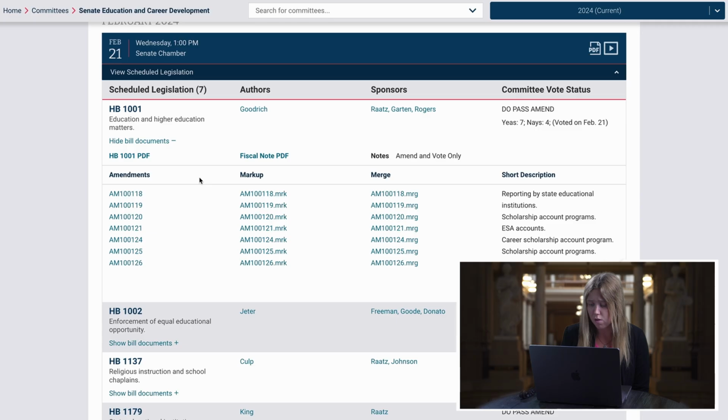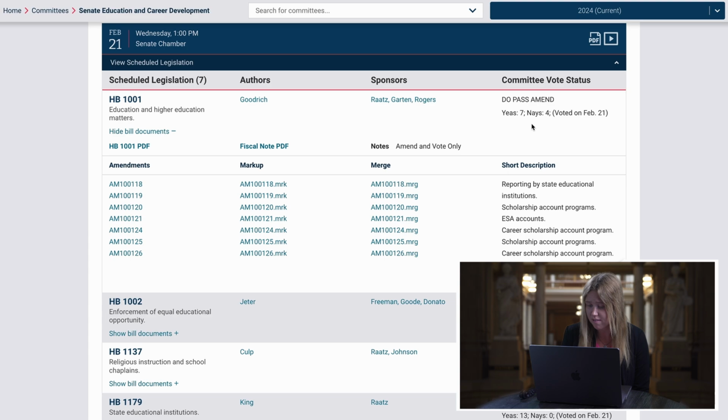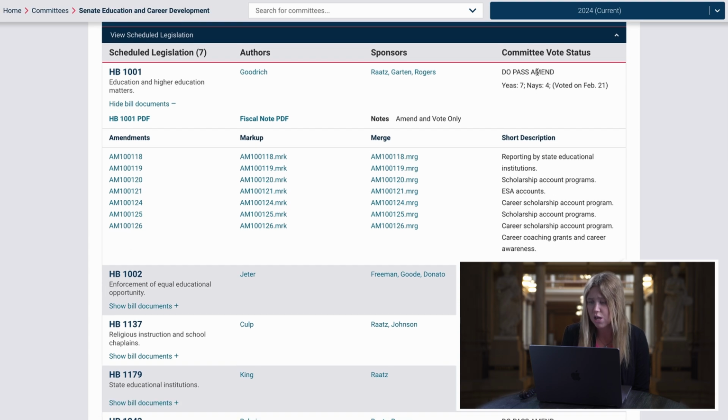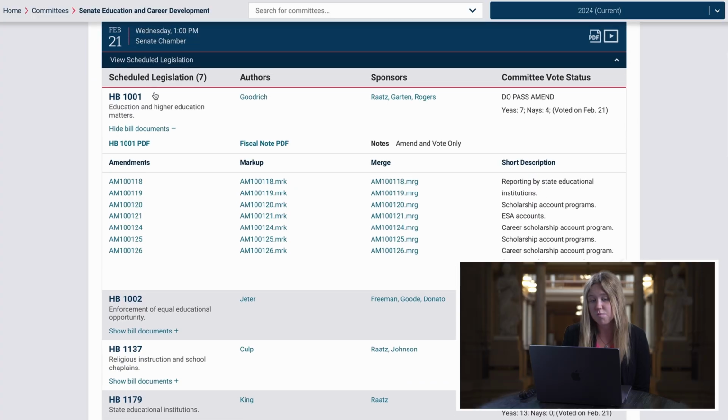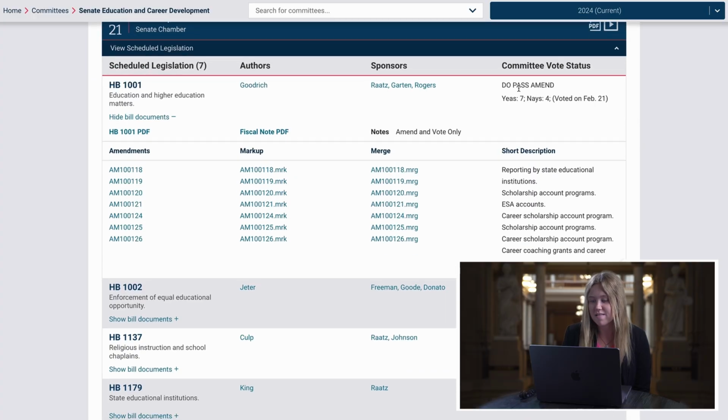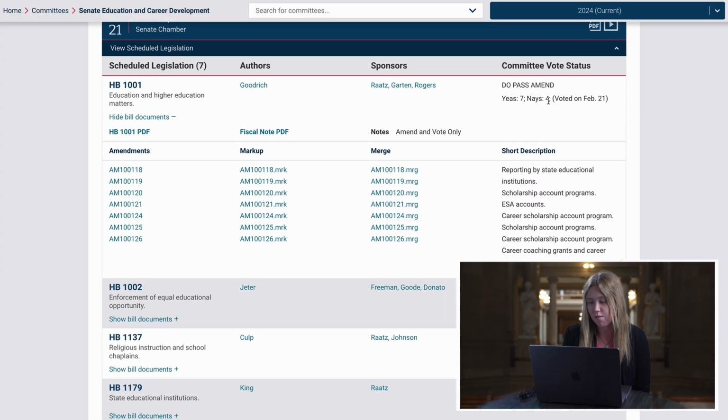And under each bill, you'll also see the authors and sponsors, the authors being the ones who drafted each bill, and the sponsors being the ones who present and support it in the opposite house. Additionally, you'll see the committee vote status, so if the committee votes on a piece of legislation or if it's still in progress, you'll have an update here. As you can see in this particular hearing, House Bill 1001 did pass with 7 yeses and 4 noes.